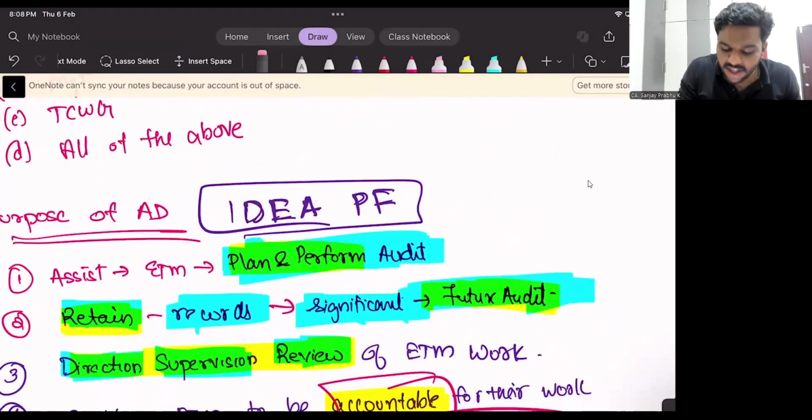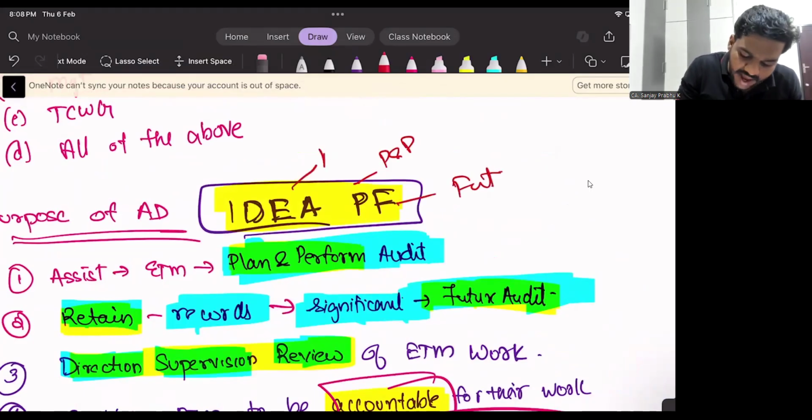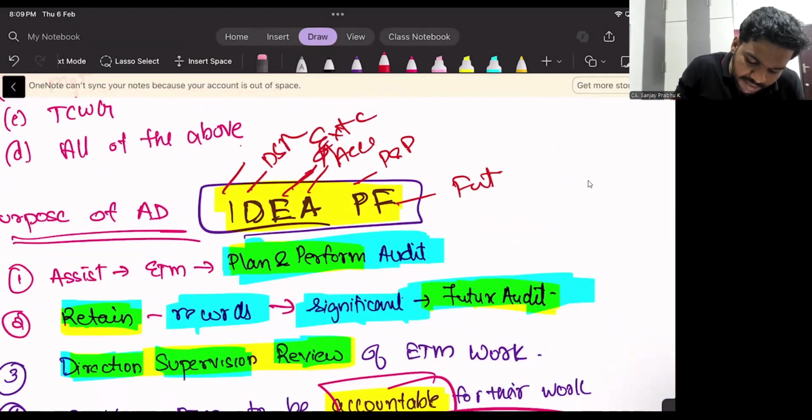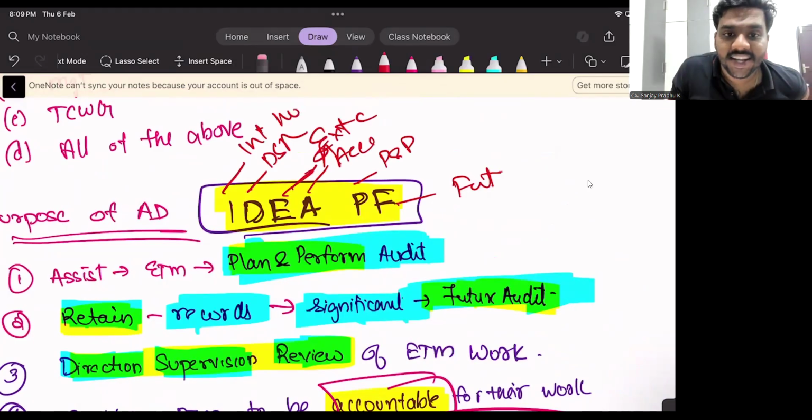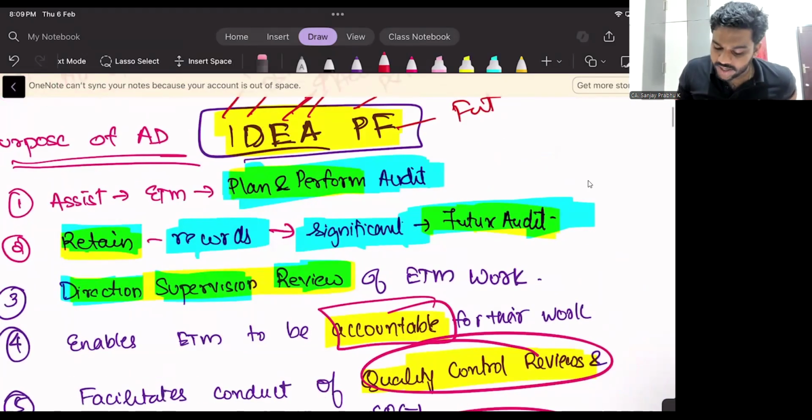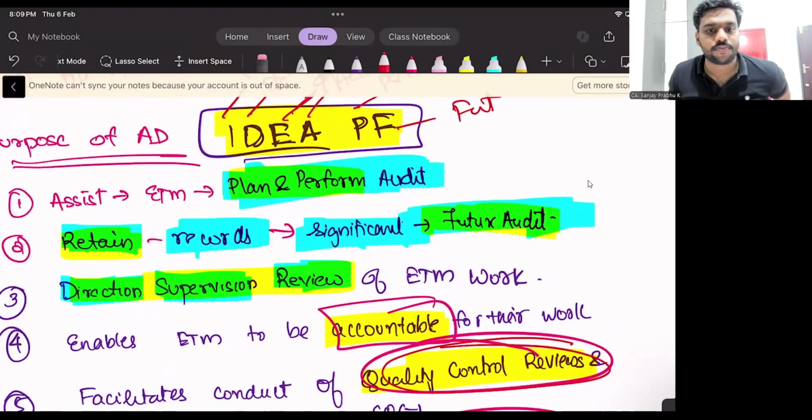The mnemonic is IDEA PF. What is IDEA PF? P means plan and perform the audit. F means future audit. A means accountable. E means external inspection. D means DSR. I means internal inspection. Internal inspection is called quality control review.